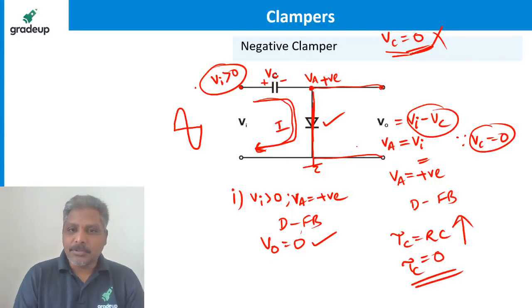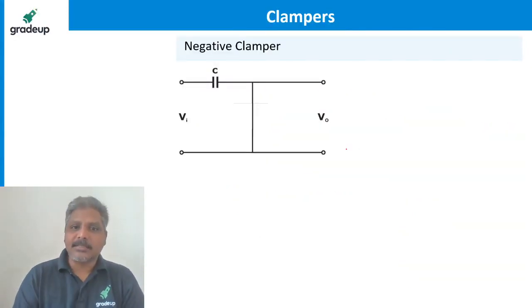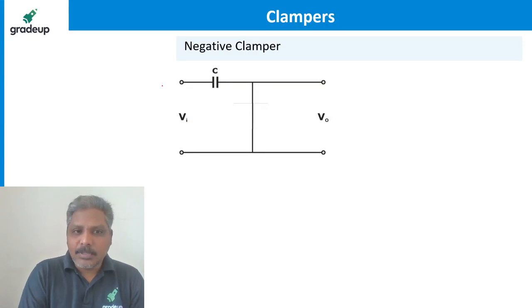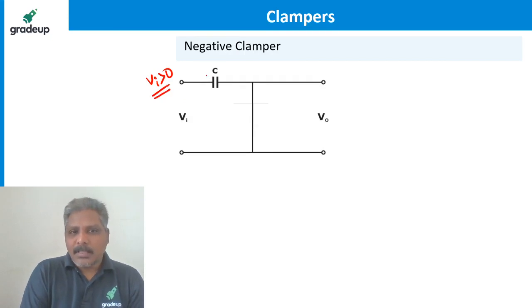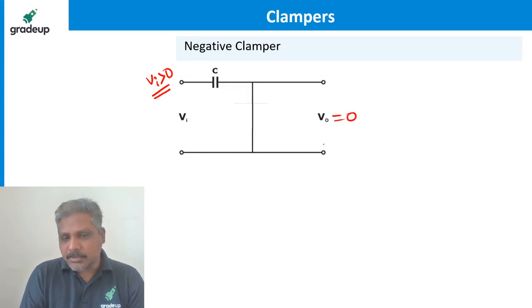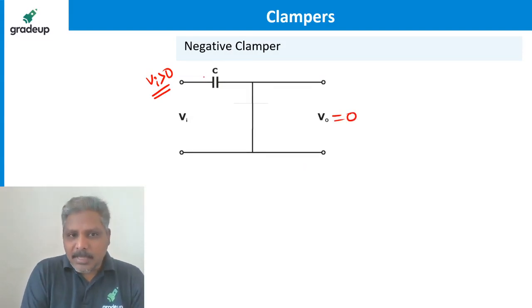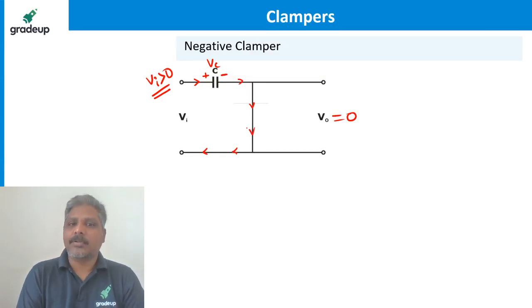This is what I want to show you in another diagram like this. The moment the input is greater than 0, the circuit behaves like this. The diode is forward biased. So what is the output voltage? 0. And how is the capacitor charging? Like this. This is the polarity of the capacitor voltage, VC. And the current is flowing like this through the diode, because current flows through the diode from anode to cathode in forward bias.